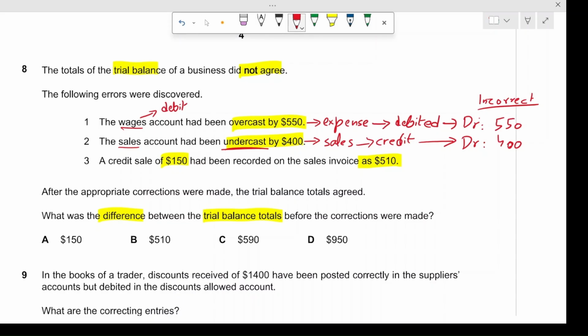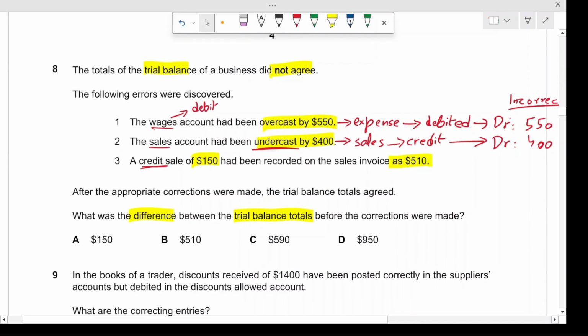So how are we going to approach this one? Because it was a sale, the incorrect entry was the difference between 510 and 150. No, this will not change the trial balance. Why? Because this was a credit sale. When we make a credit sale, the entry is debit receivables from whoever the person is, and we credit the credit sales, right? So in this case, we made a credit sale and recorded it as 150, so receivable would also show 150 instead of 510. So it would be 150, 150. The trial balance was balanced. There was no difference between the two at all.